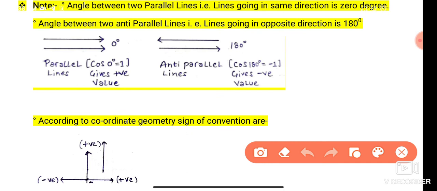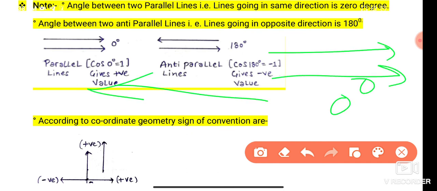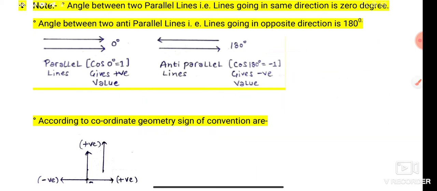Some more points to note here. The angle between two parallel lines is 0 degree. The angle between two anti-parallel lines is 180 degree. And why do parallel lines or the same directions have a positive sign? Because cos 0 gives a positive value. And cos 180 degree is -1, so opposite directions have negative values.